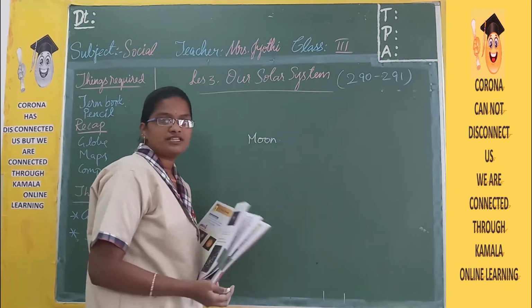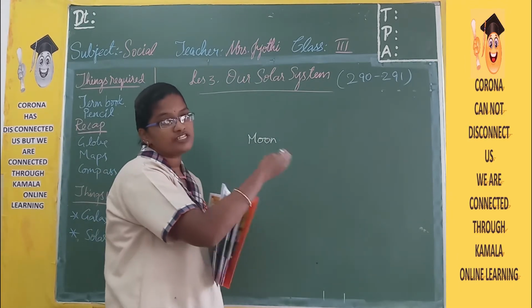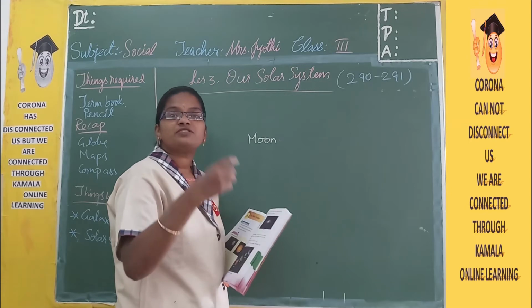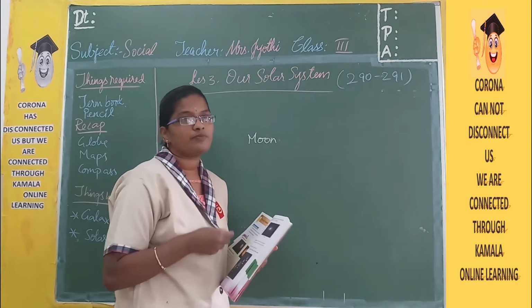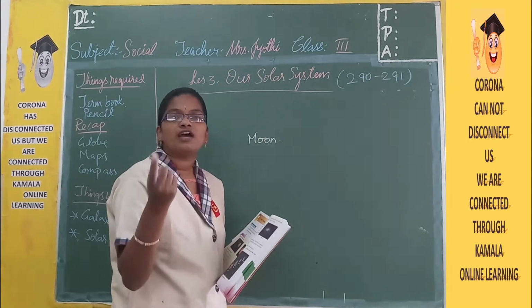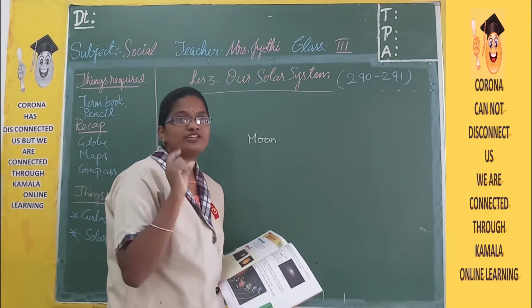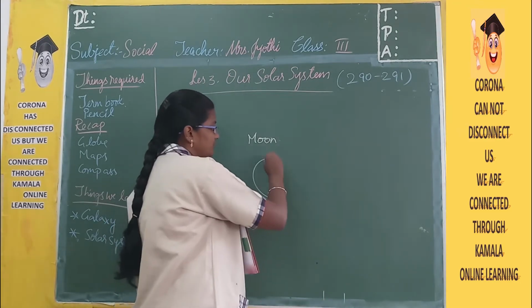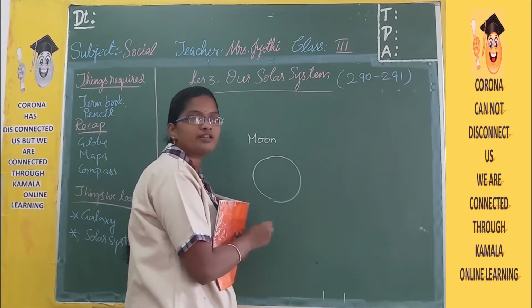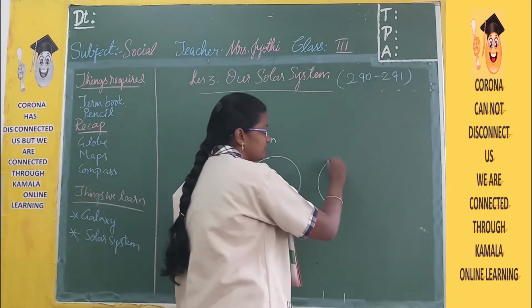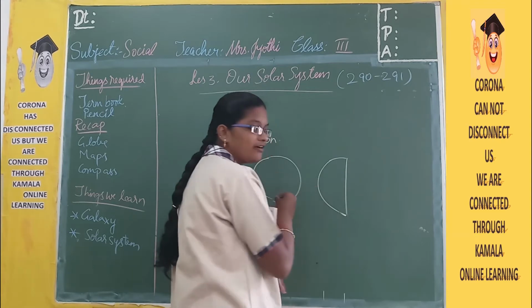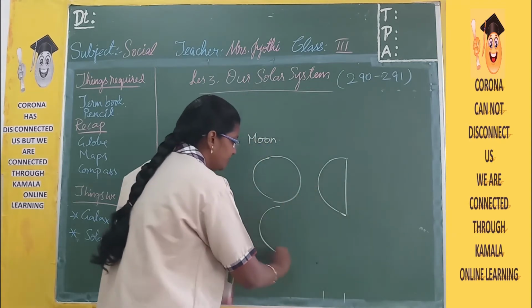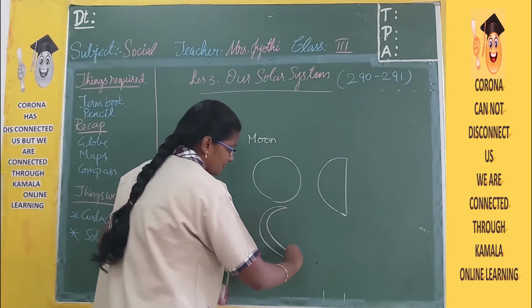So the answer is moon. One more question you can add: sometimes it appears in red color, sometimes in white color, so sometimes I appear in different colors. If you see, some nights it will be round, some nights half, and some nights it will be a crescent.